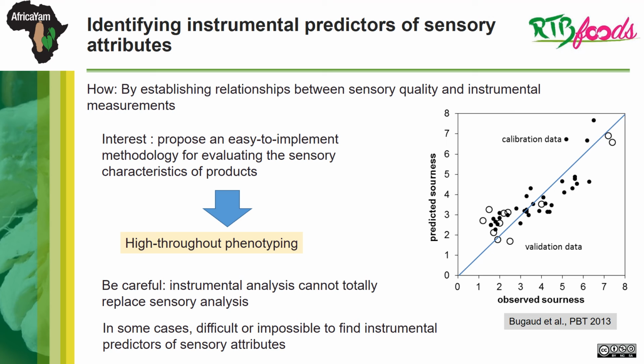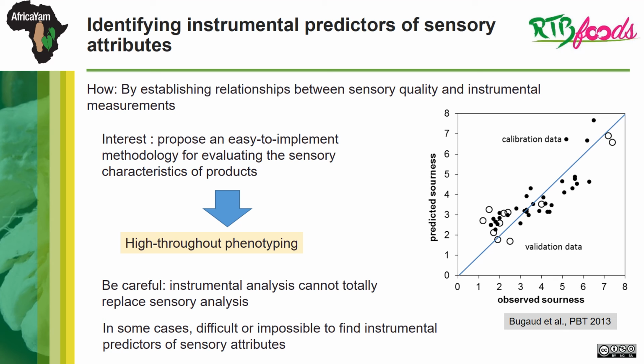Since the quantitative descriptive analysis requires panelists trained throughout the experiment, it is sometimes difficult to implement. In this case, when possible, it is replaced by instrumental measures which are easier to implement. However, there must be a robust relationship between the sensory attribute and the instrumental measure.